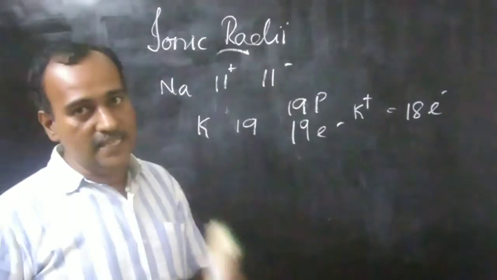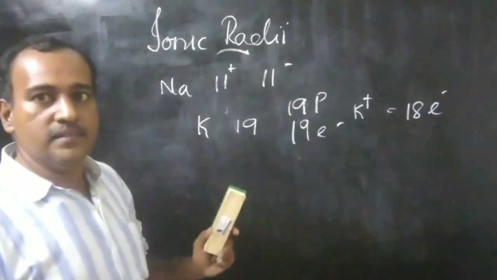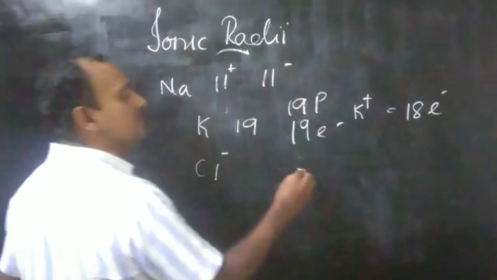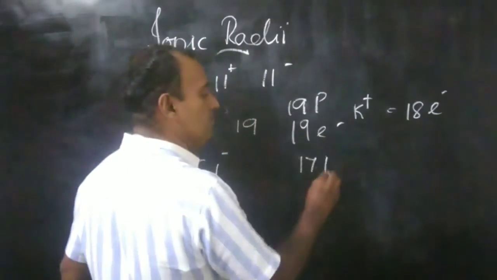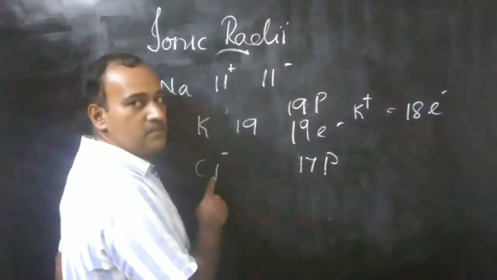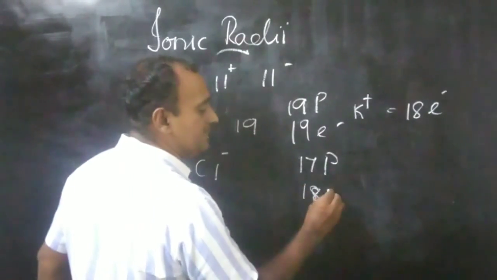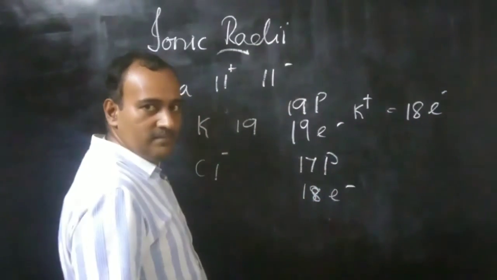Similarly, if you consider Cl minus, it has 17 protons, but Cl minus means one electron has to be added, so it will have 18 electrons.